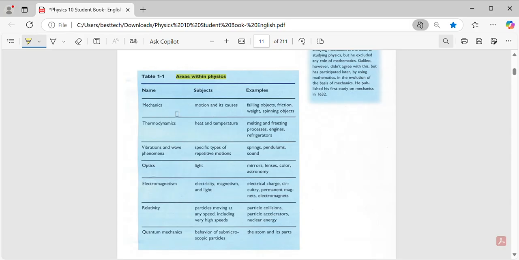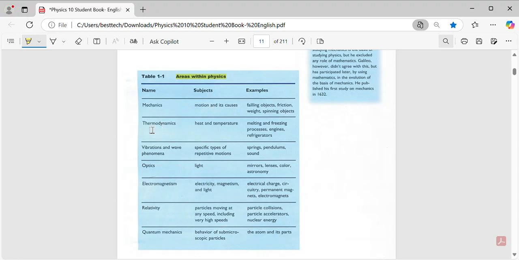For example, falling objects: any object falls down, like a ball falls down. We can say another way, anything going under motion is mechanics. Or friction, or weights, or spinning objects, for example the wheel of a car spinning, or motion. So even the examples are important. A falling object is motion, friction in the air with the wheel of the car, the weight spinning is motion. All these types are mechanics physics.